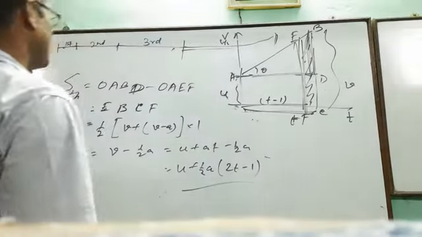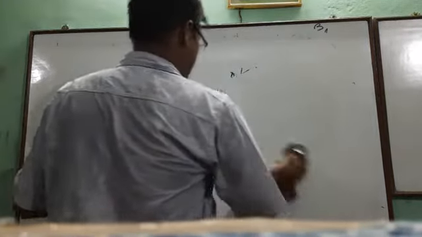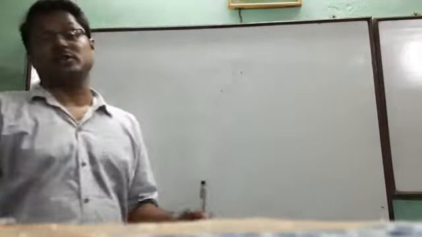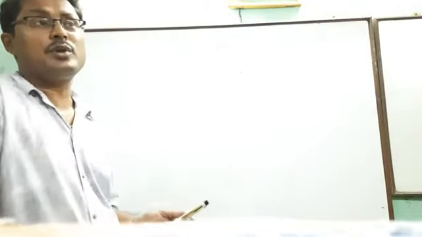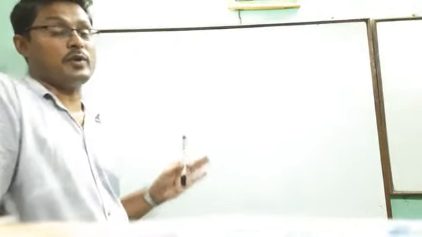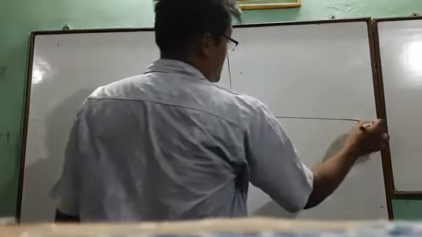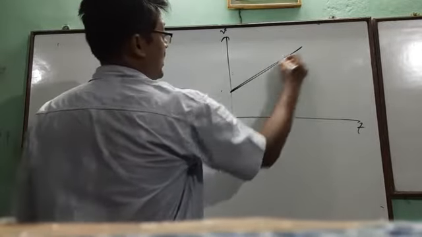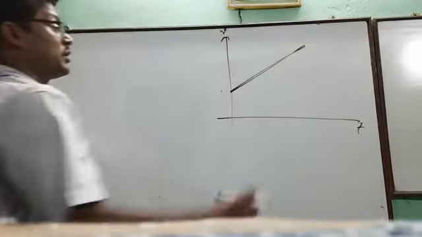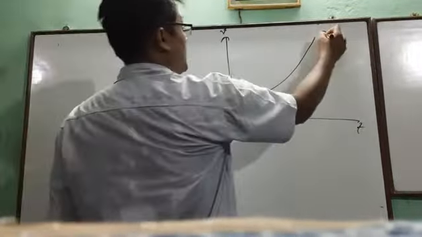Now all these equations, whatever we have received, are related to uniform acceleration. All these equations are for uniform velocity, uniform acceleration. But if we find that the acceleration is not uniform, then what will be the treatment of these equations? Let us consider this is time, this is velocity. If it were uniform acceleration, the graph would be a straight line. But now it is not uniform, so I am considering any curve, like this type of curve, A, B.